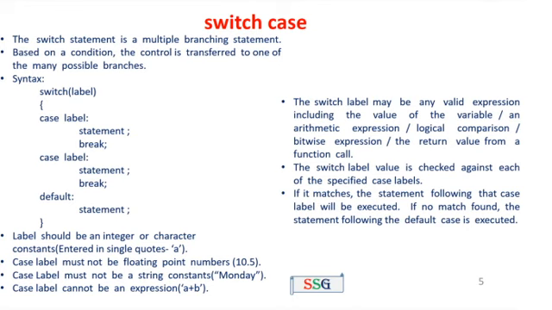If it matches, the statement following that case label will be executed. If no match is found, the statement following the default case is executed. This is the operation of the switch case. That means the switch label is checked with the case label. If it matches, the corresponding branch statements will be executed. If there is no match, it executes the default case only.